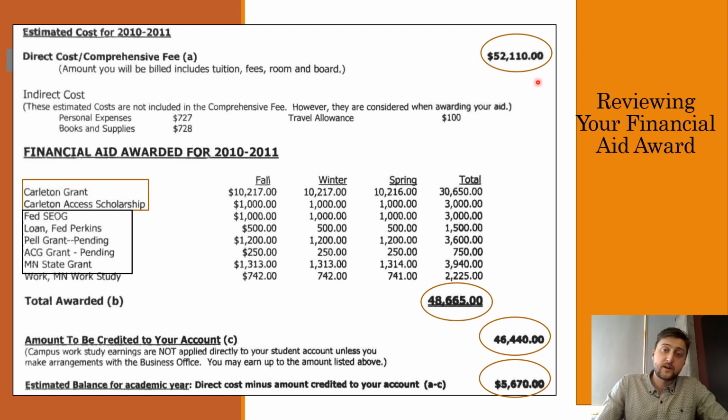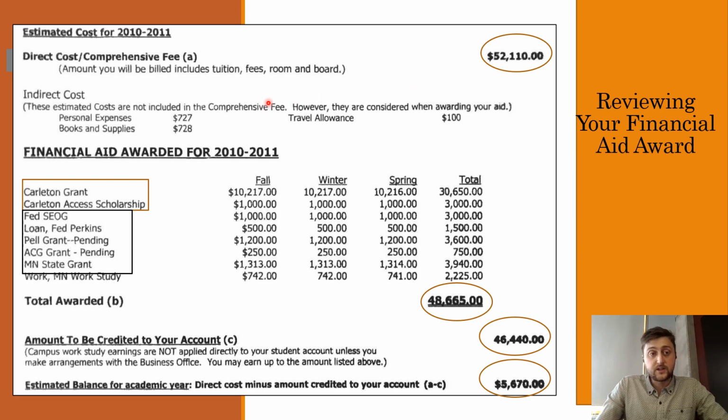And we're going to start over here in this top right-hand corner. You can see the direct cost of paying the institution. So this number, this $52,000, this would be how much you would owe the institution if you did not receive any financial aid. So if you didn't get any loans, any scholarships, any Pell Grant or state grant, you would be paying $52,000 in tuition, fees, room and board. So classes, meals, and a dorm room, right?